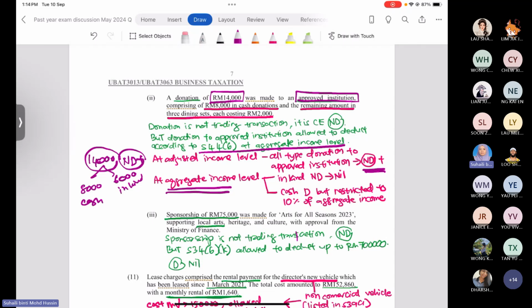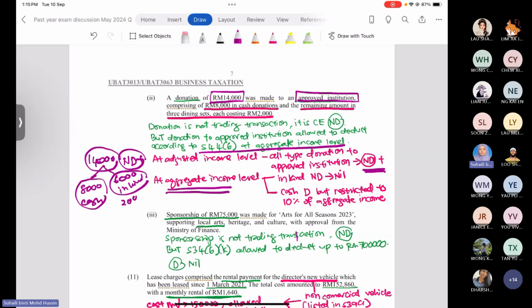Now we have to check the types of donation. Okay, at the aggregate income level, we will check the types of the donation. Right, so you have to know how much you donate in cash, how much you donate in kind. So, in the question, it's already mentioned that the company made a cash donation of 8,000 ringgit and the remaining amount is 6,000 ringgit which is in kind.